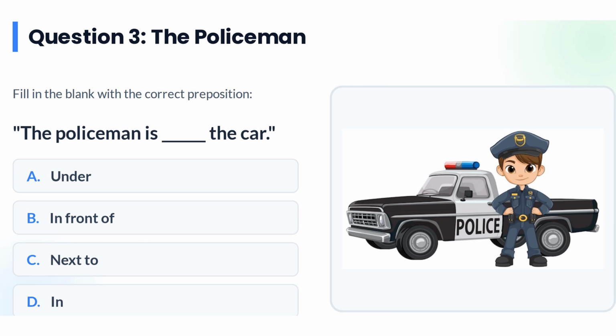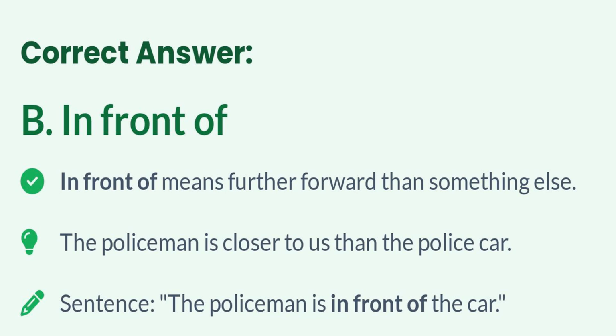The policeman. The policeman is dash the car: under, in front of, next to, in. Correct answer is in front of. In front of means further forward than something else. The policeman is closer to us than the police car. Sentence: the policeman is in front of the car.